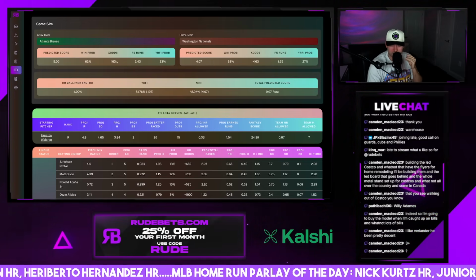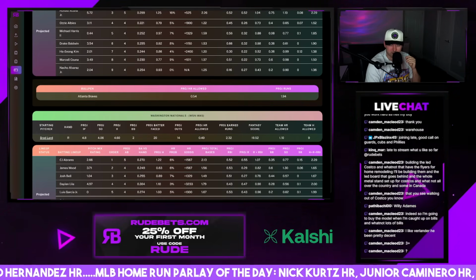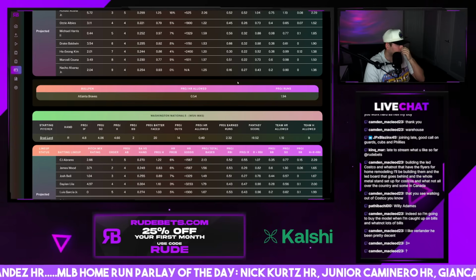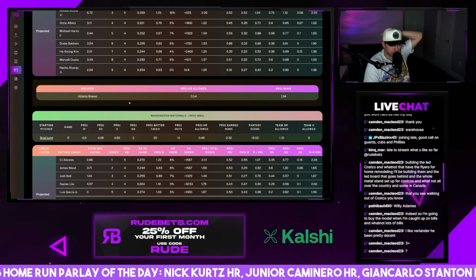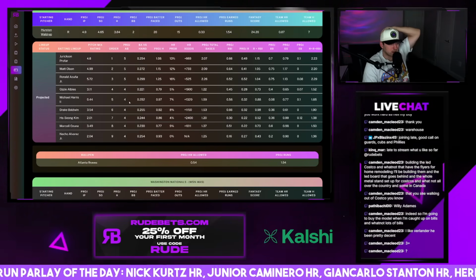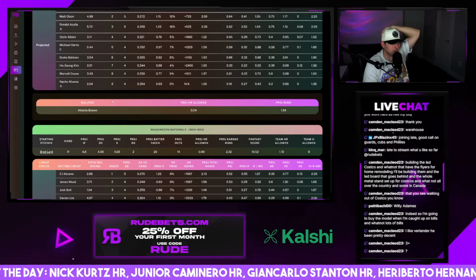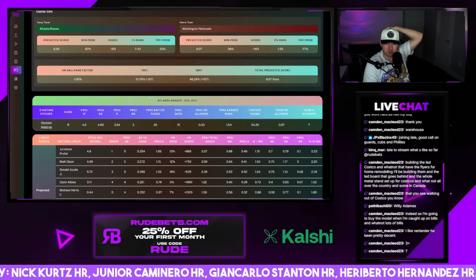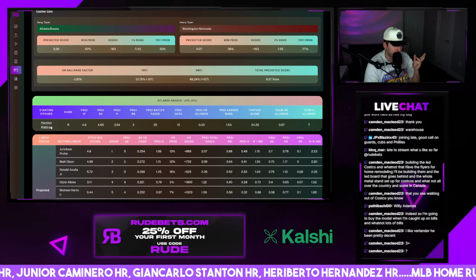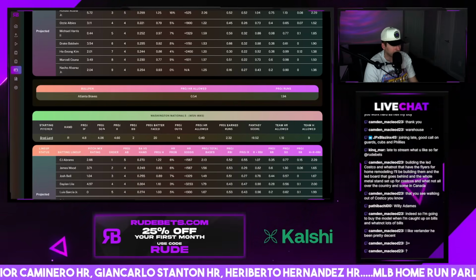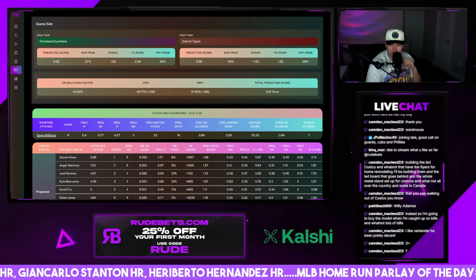Braves -144. It's not a bad price here against the Nats, but this game I already talked about earlier. We're probably not going to talk about it. It looks like it's going to get rained out, or at least heavily delayed, kind of like yesterday. Rain all day in the DC area. There's a pretty big chance of rain in this game. So, not very good to bet on. Braves probably win it, but then you get into the situation like, what if the game starts and then in the third inning they go into a delay and then Waldrop is out and then they put in their bullpen, like these rain games get weird. Rain games are not one you want to be looking at.